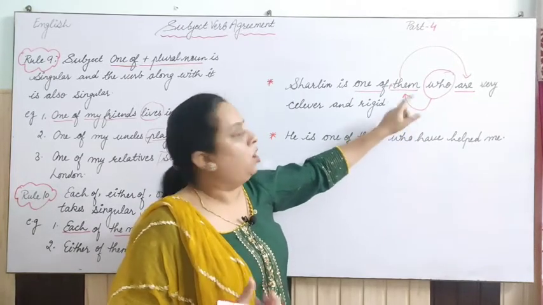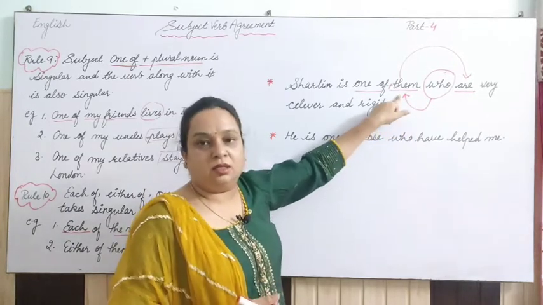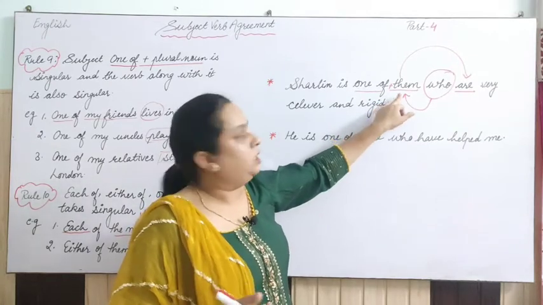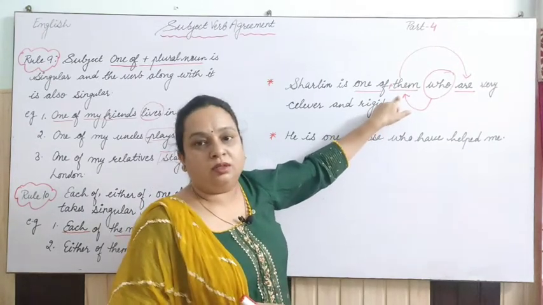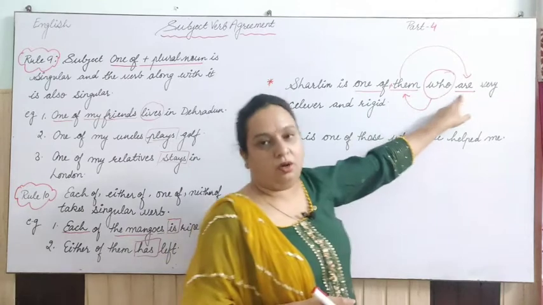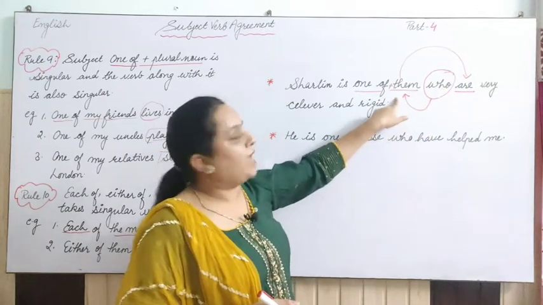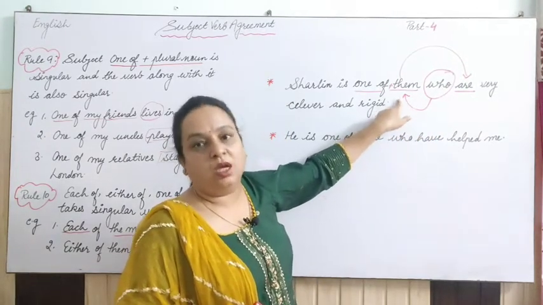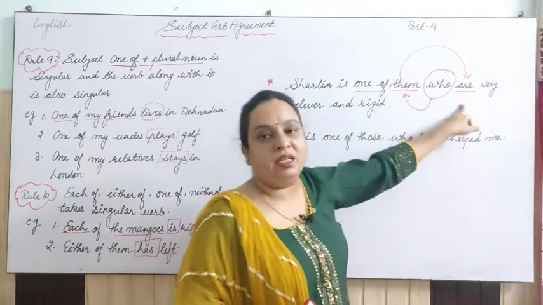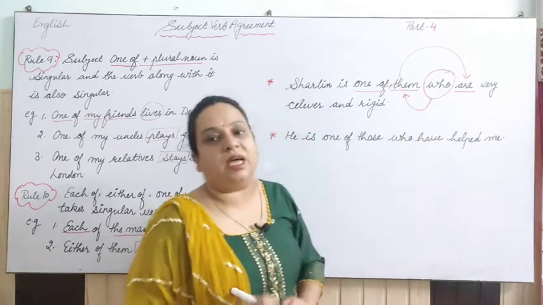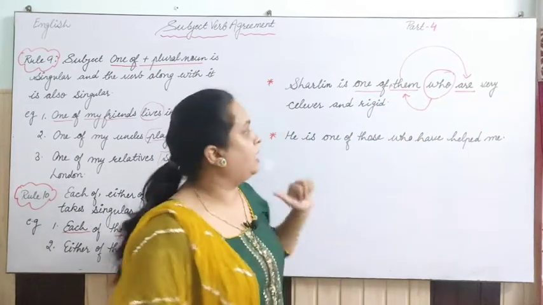If that noun or pronoun is plural, then you have to write a plural verb, and if this antecedent is singular, then we will apply a singular verb. So this is the exception to rules number 9 and 10.